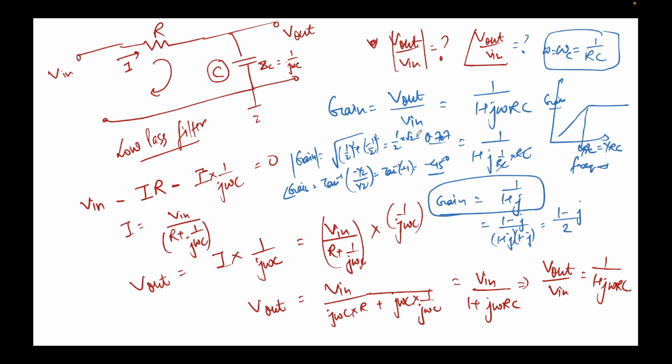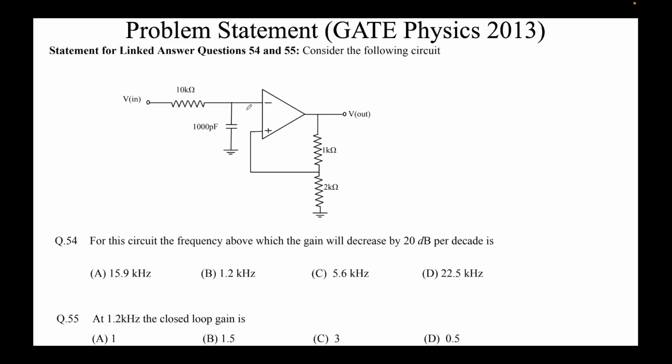All right, now we'll use this concept in our next question. Now see, the gain here that we got was 0.707. This is a very bad amplifier. We are not getting any gain. So let's say you apply 1 volt of input. What you will get? You will get only 0.71 volts of output. This is not even amplifying. Hence, in order to use a low pass filter, you also have to amplify the voltage, and hence what we do is we use an operational amplifier.